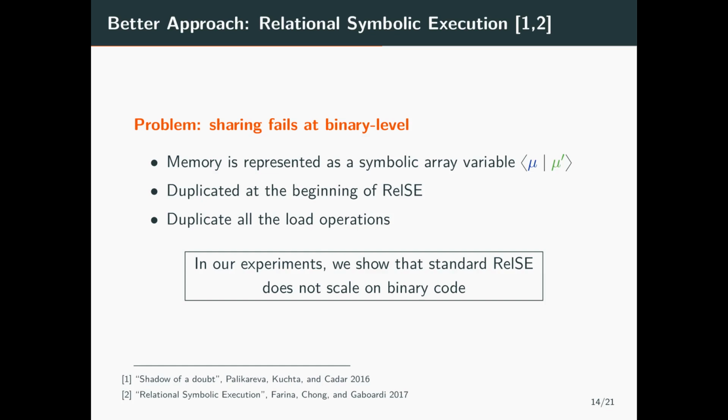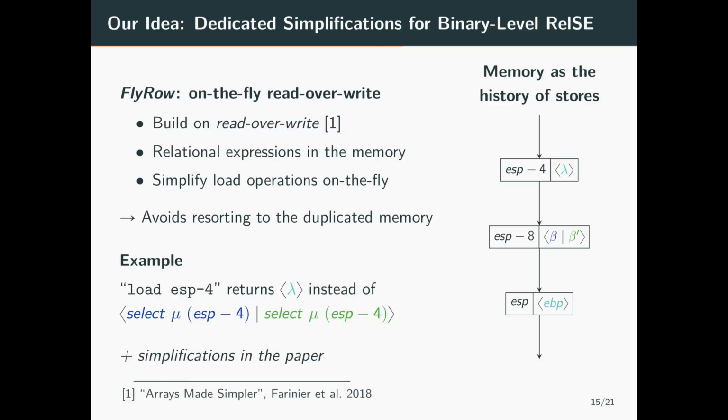So we end up duplicating everything and sending insecurity queries to the solver. This is why we came up with a simplification for binary analysis. We called it FlyRow, for on-the-fly read-over-write. It is based on read-over-write, which is a simplification for SMT formulas that simplifies symbolic select operations from arrays.